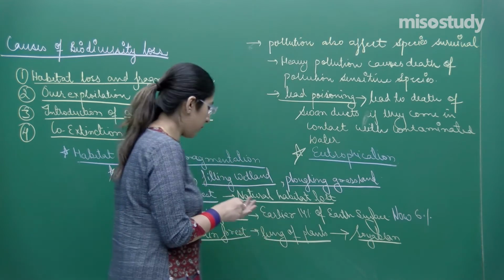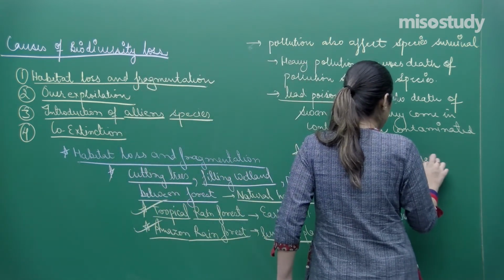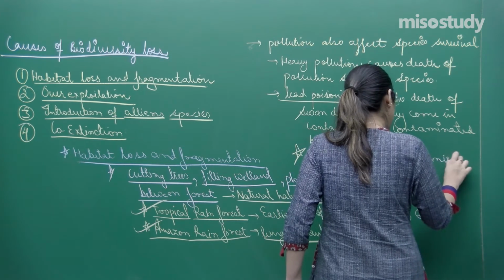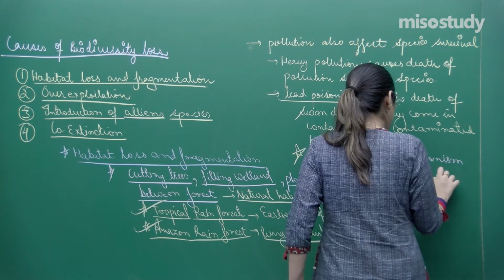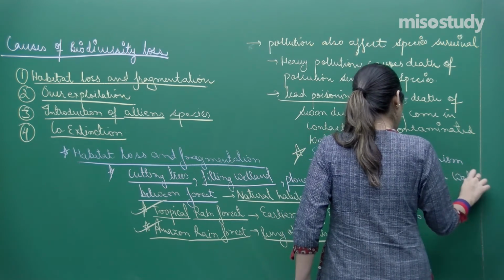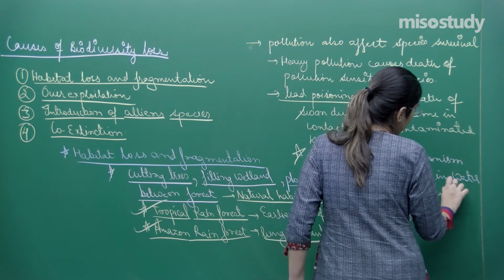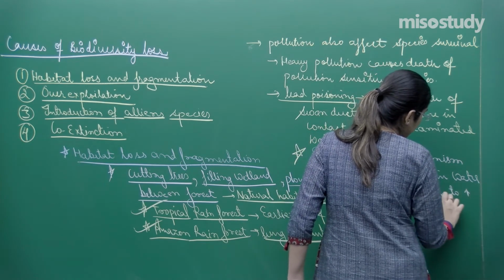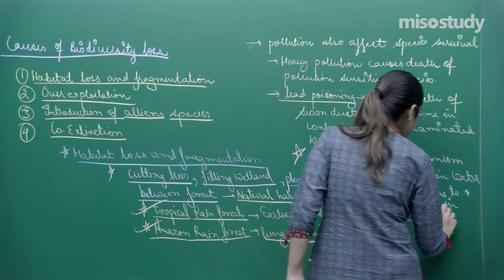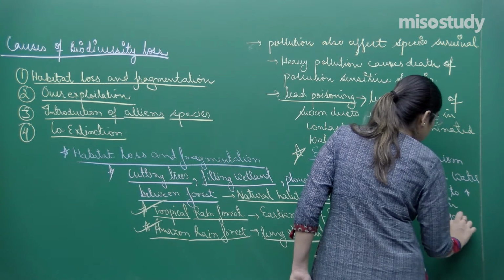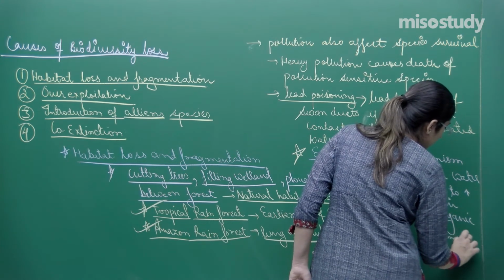So with eutrophication, organisms living in water die due to increase in organic compounds, and this is also called algal bloom.